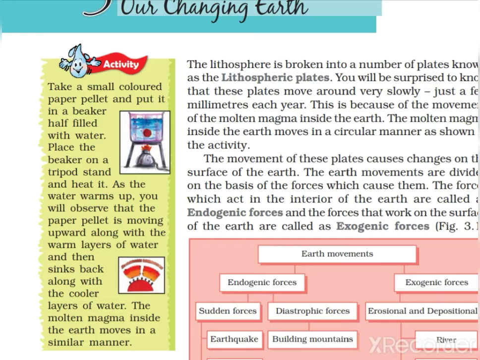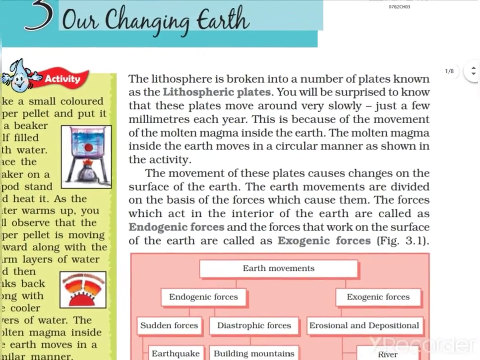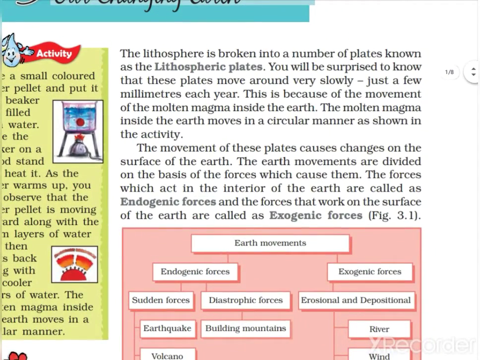So let us start this chapter. What is there in this chapter? The lithosphere is broken into a number of plates known as lithospheric plates. First, we are talking about the uppermost layer, the lithosphere. This lithosphere is broken into a number of plates. If you see a horizontal section of the lithosphere, you will find different plates.